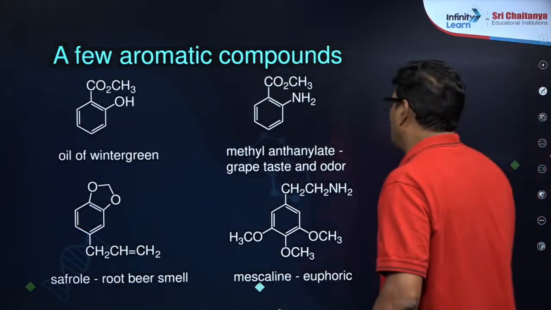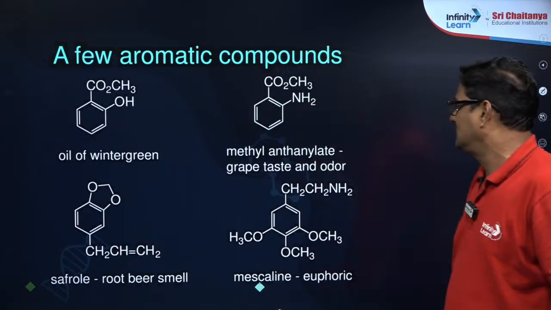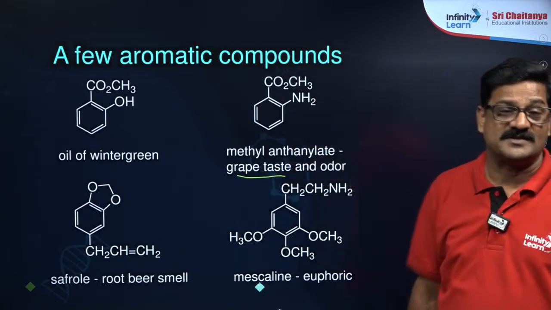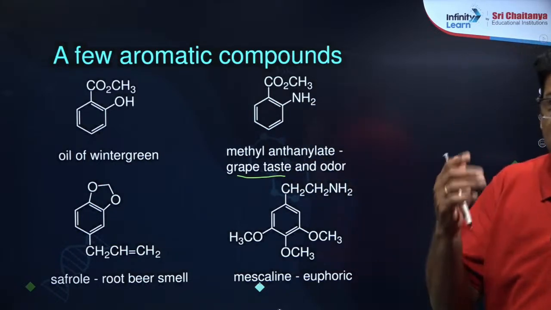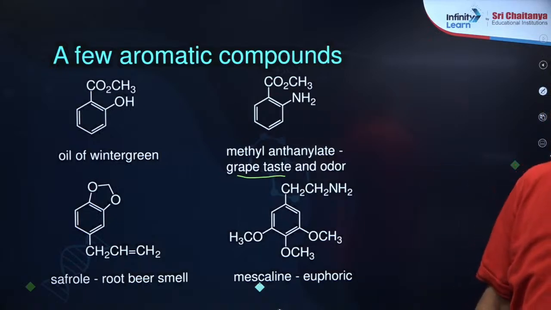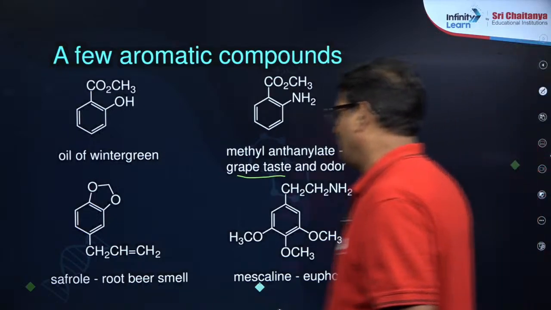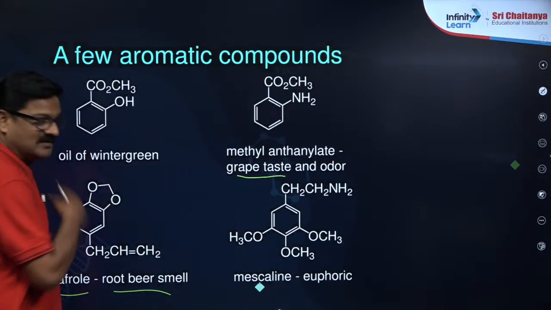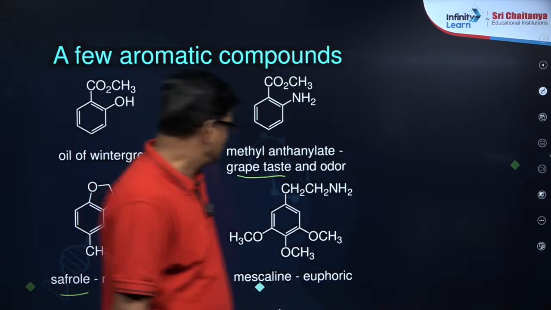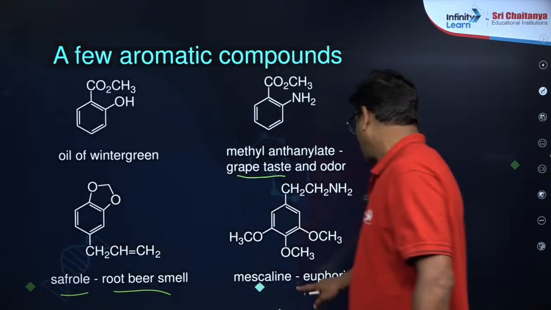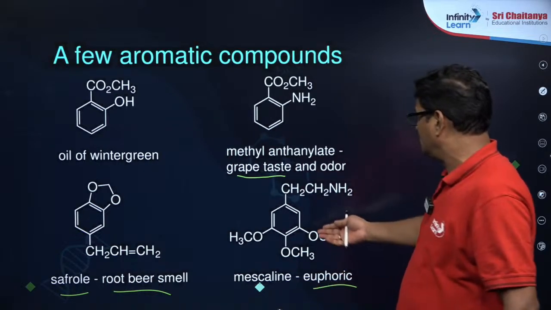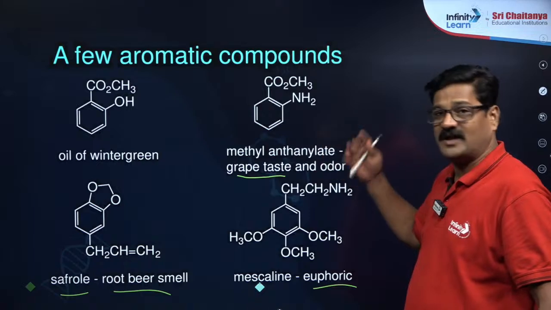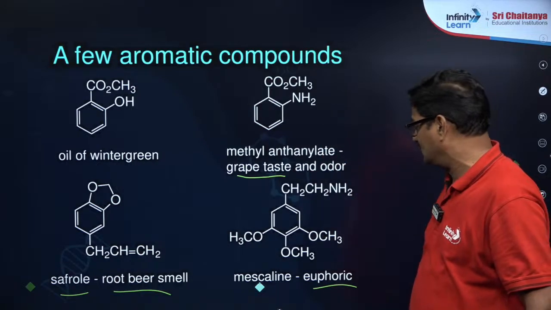So, methyl anthranilate, grape taste. This is the compound gives grape taste, artificial flavors in the fruit juices. Okay, children. And saffrole, root beer smell. This is aromatic compound. And mescaline, euphoric. So this is used in drugs and different kind of stimulating medicines and all.